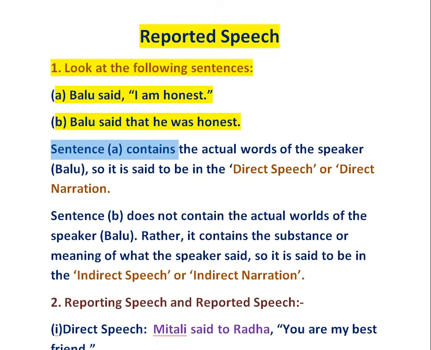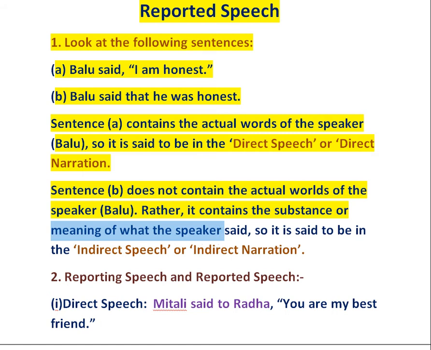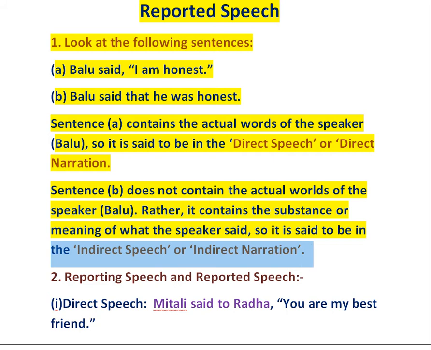Sentence A contains the actual words of the speaker, Balu. So it is said to be in the direct speech or direct narration. Sentence B does not contain the actual words of the speaker, Balu. Rather, it contains the substance or meaning of what the speaker said. So, it is said to be in the indirect speech or indirect narration.